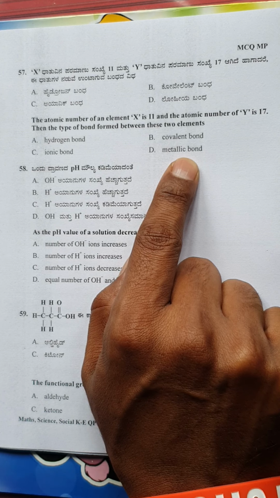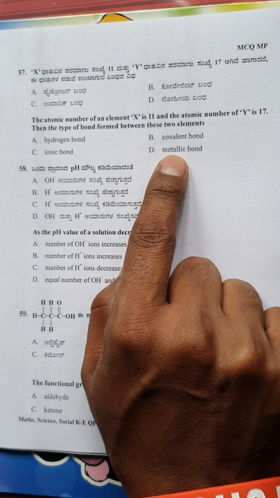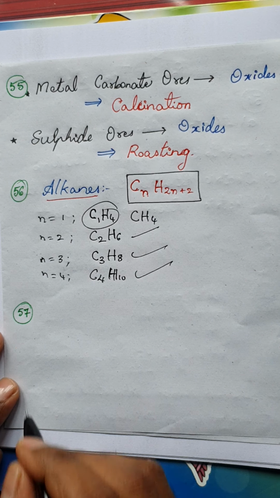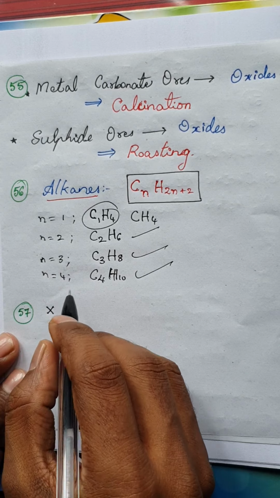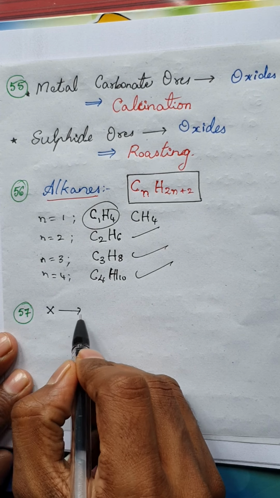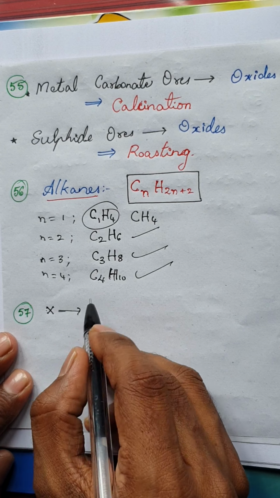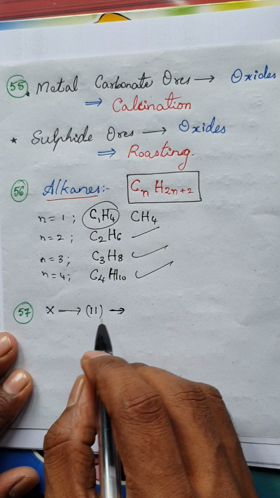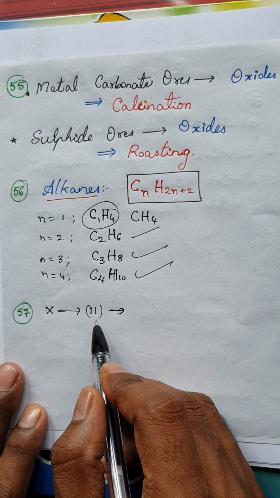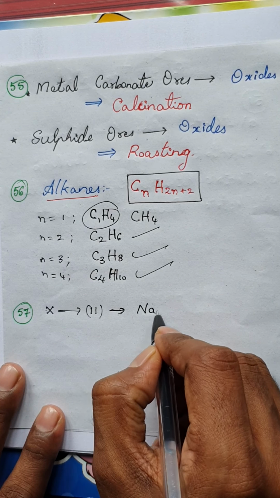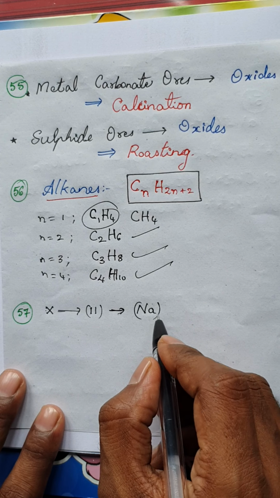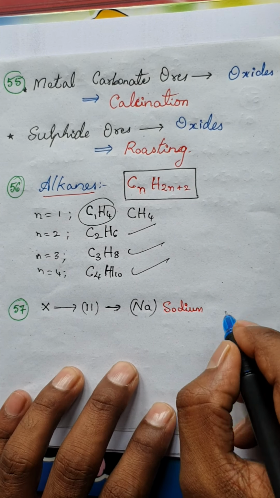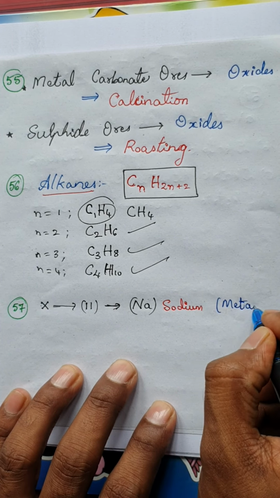Okay, so you can directly go for the solution, but before that let us make some arrangement or thinking pattern here. You just look here, there is a metal X here. First of all, he has told a metal X. This atomic number is 11. Can anyone tell me which element has the atomic number 11? We know that element 11 is sodium, which is Na, isn't it? So it is sodium, and don't forget sodium is a metal.